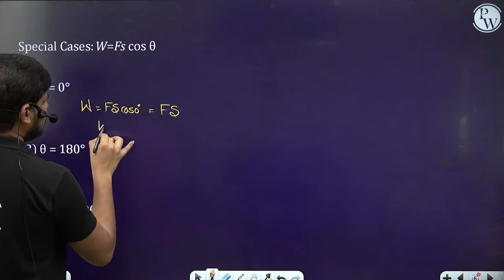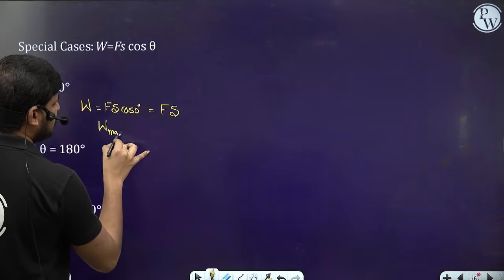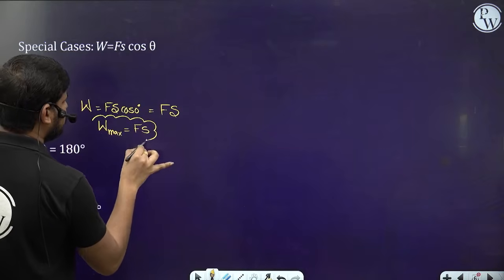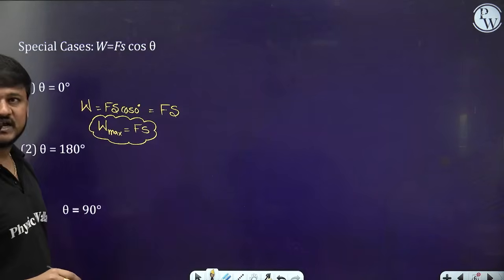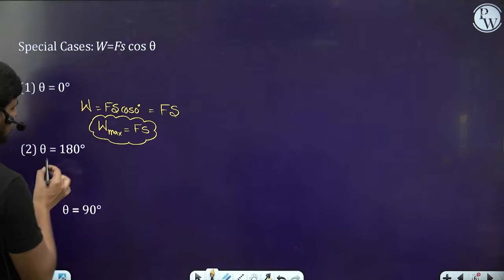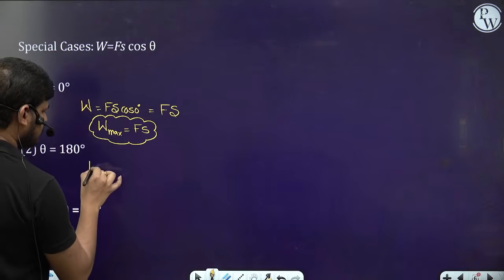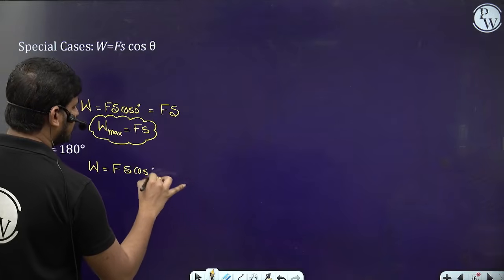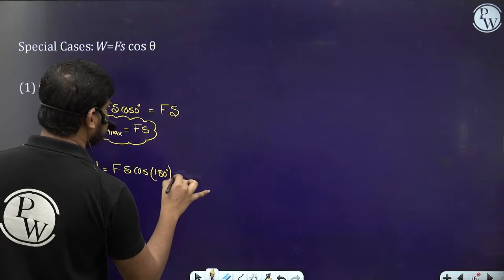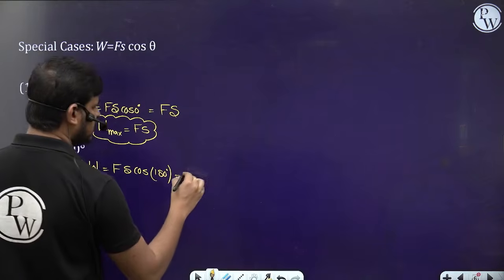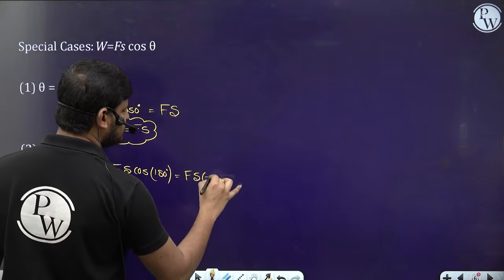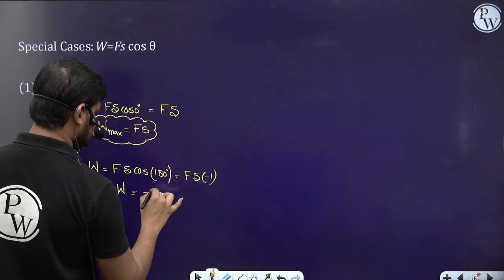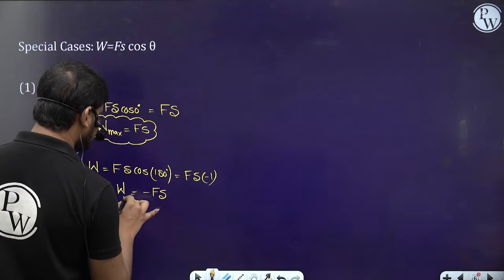So we can say that the maximum work is done in this case, which is Fs. This is force into displacement directly. Then theta is equal to 180, so the work done is equal to Fs cos 180. What is the cos 180 value? It is -1. So the work done is equal to minus Fs. This is the minimum work done.